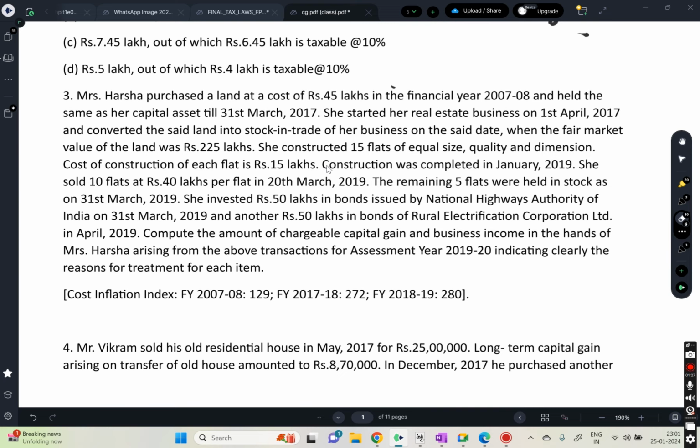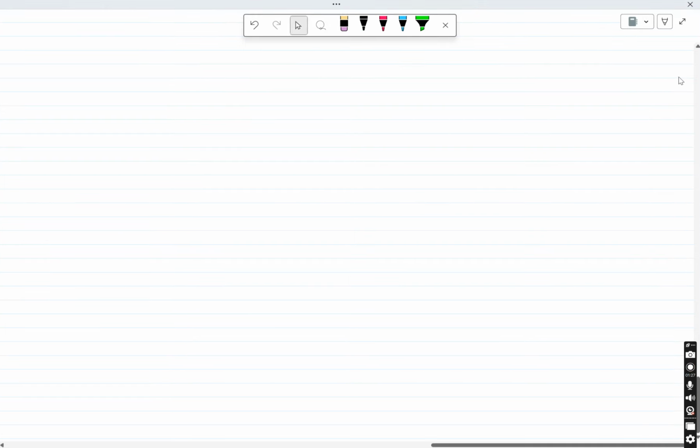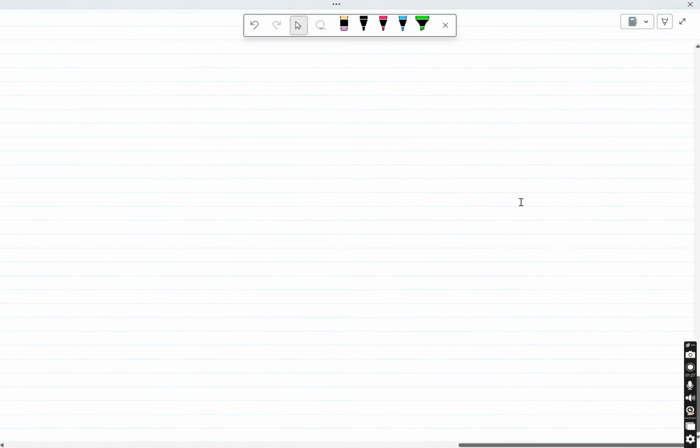We have already done one conversion of capital asset into stock in trade. This question is pretty much the same, conversion of capital asset into stock in trade. Before that, we're going to discuss some exemption. You guys just write this part. We'll write this exemption, we'll do this question, and then we will end the class.